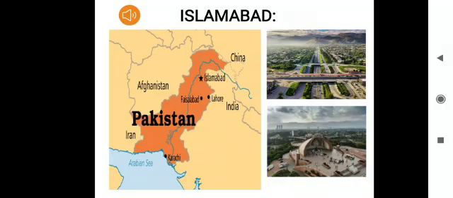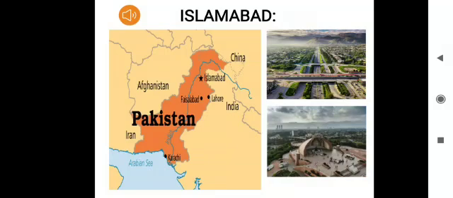Islamabad is located in the north of Pakistan, to the south of the Margalla Hills. Margalla Hills is a huge range of mountains. Islamabad is a planned city. Do you know what a planned city is?